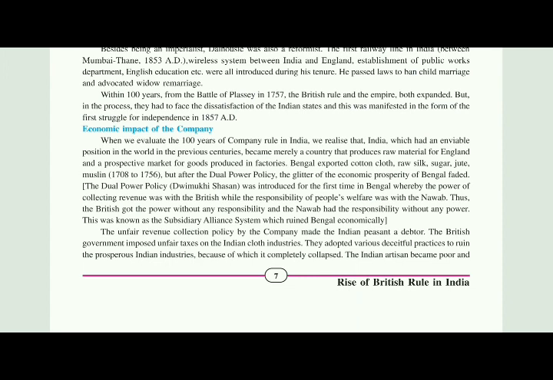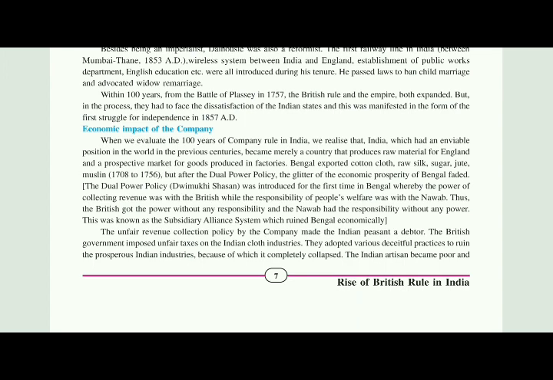Yes, I'm reading. When we evaluate the 100 years of company rule in India, we realize that India, which had an enviable position in the world in the previous centuries, as I've explained at the start of the chapter, was quite a rich country. It was very famous for its products, its culture, its religions, its economy. It became merely a country that produces raw material for England and a prospective market for goods produced in the factory.